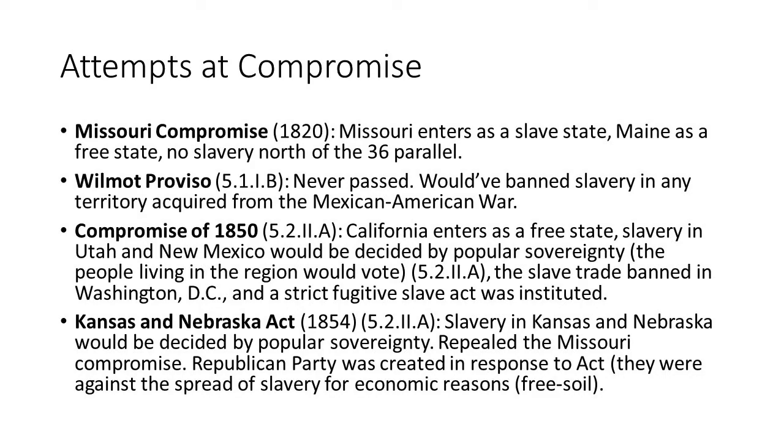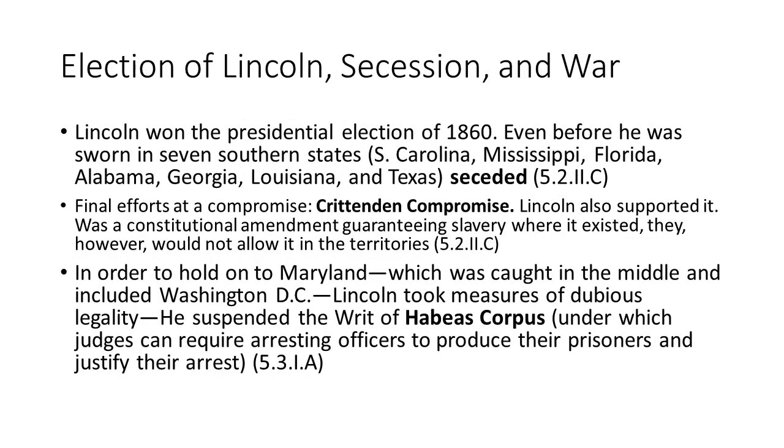We get things like the Dred Scott court case, which essentially allows slavery in all territories, not all states, but all territories. And so that was a big win for the South. And so it seemed like they would kind of celebrate, but they didn't. They viewed that everyone in the North is essentially John Brown and that they're coming to destroy slavery. And so we see in 1860 a big election.